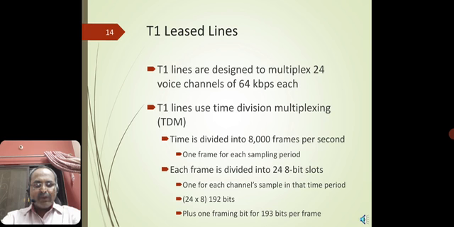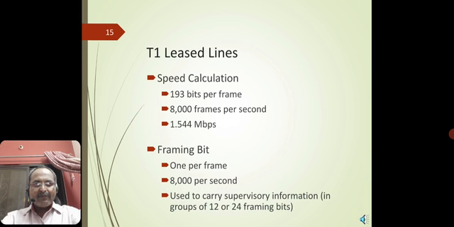So 24 times 8 is 192 bits of transmission, plus one framing bit, which we use for parity. So for the T1 leased line speed calculation, it is 193 bits per frame at 8,000 frames per second. When calculating the framing bit, it is 1 per frame, 8,000 per second, used to carry supervisory information in groups of 12 or 24 framing bits.